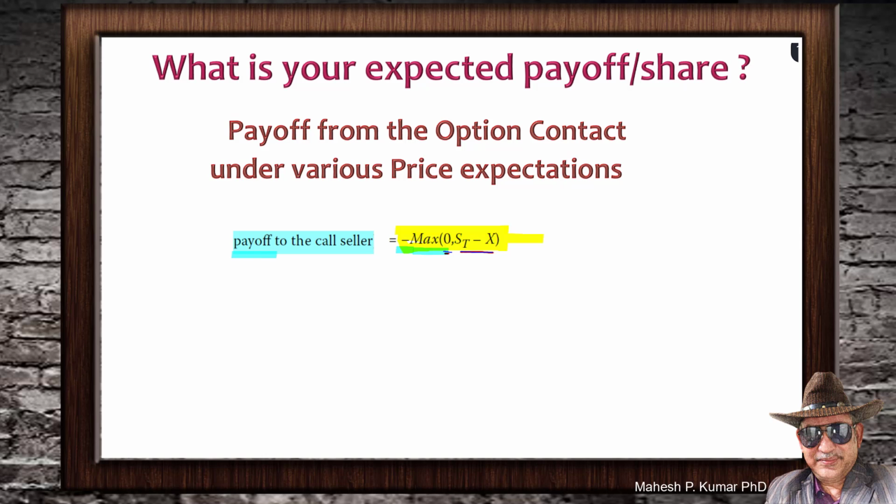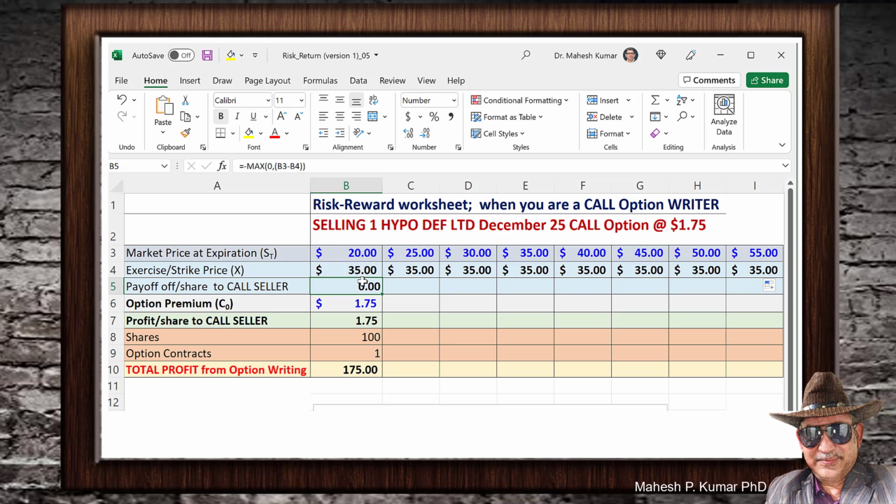So let us compute this in the worksheet. I am in this cell, which is B5, and this formula is right here, and we have computed this number and it comes out to be 0. When we drag it to the last cell in the row, this is our payoff. So this is the payoff to the call option seller. And then remember you have received call option premium and it is $1.75 per share.